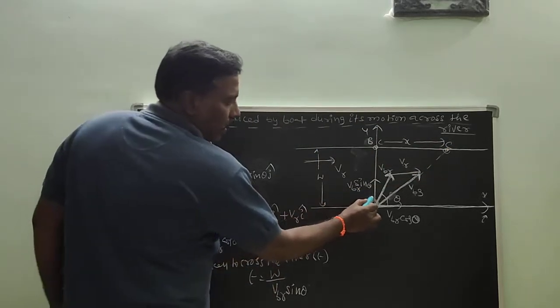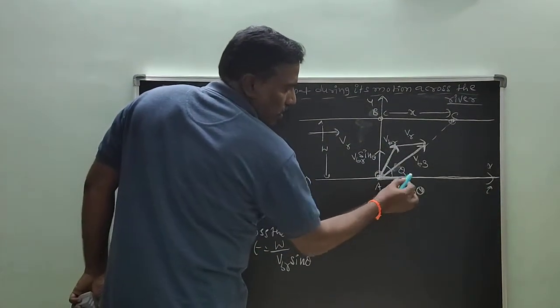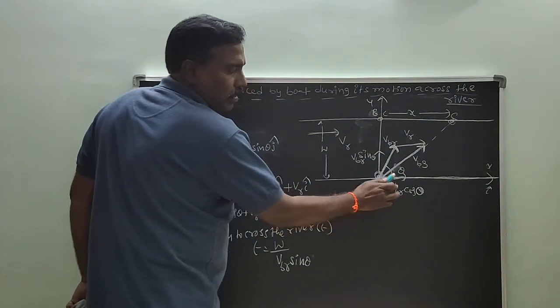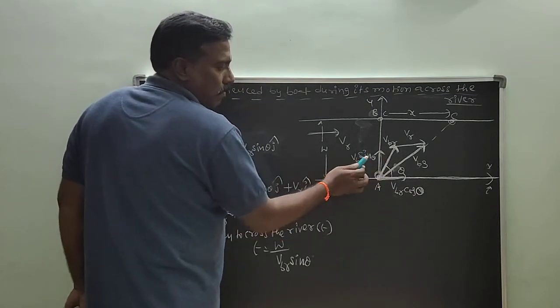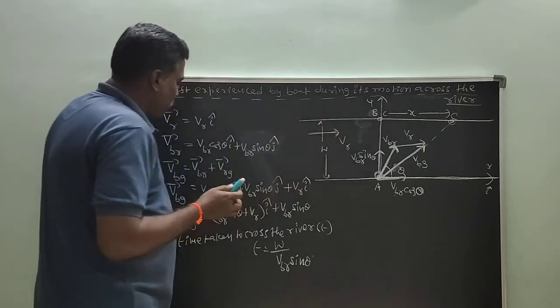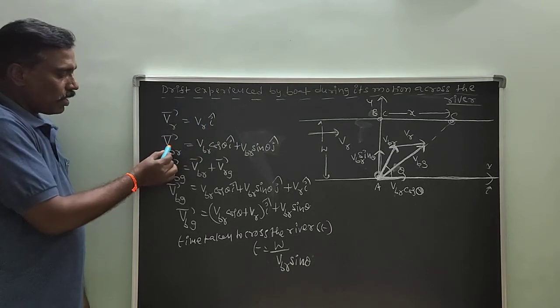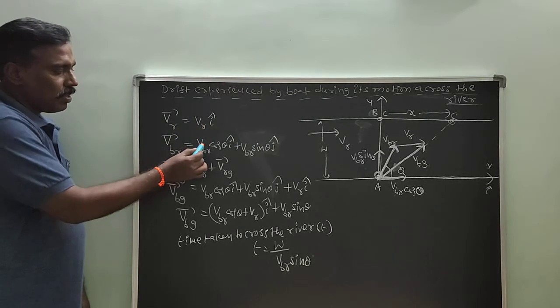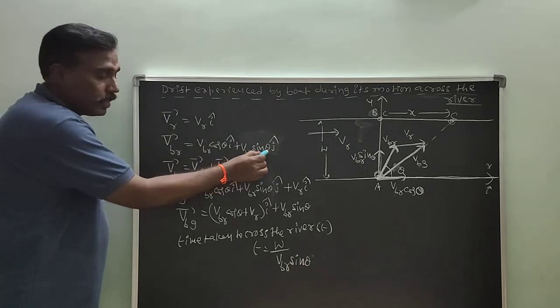Here this is velocity of boat V_BR. So V_BR cos theta is component along x-axis or along the river flow. V_BR sin theta is component of velocity perpendicular to the river flow. So here velocity of the river is V_R i cap. Velocity of boat with respect to river is V_BR cos theta i cap plus V_BR sin theta j cap.